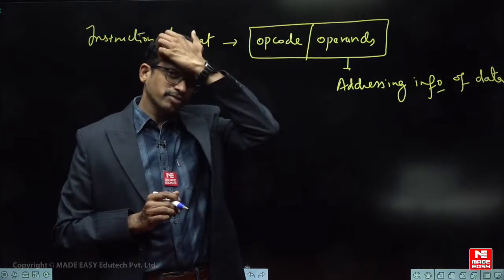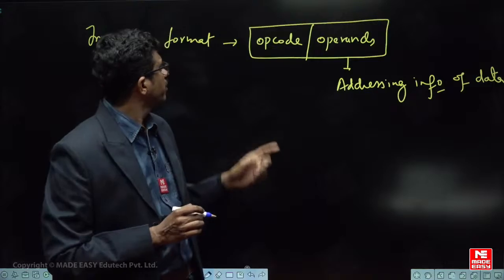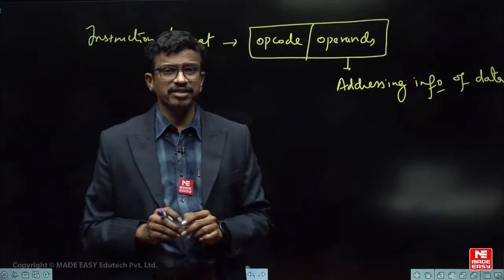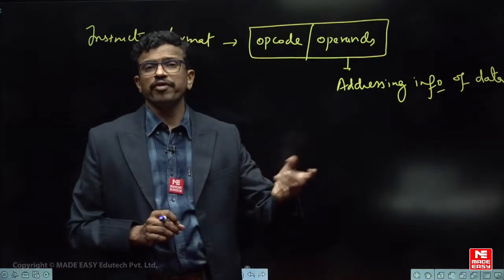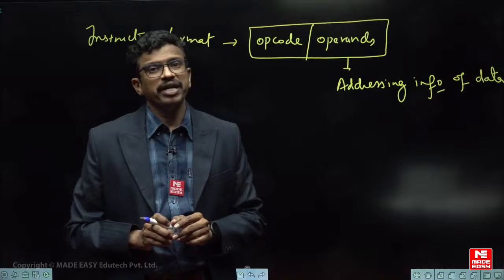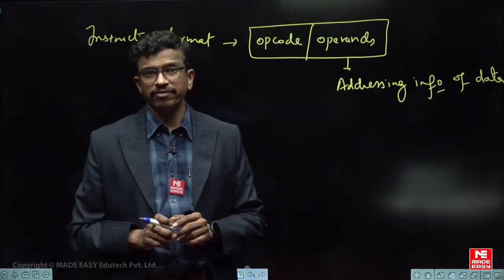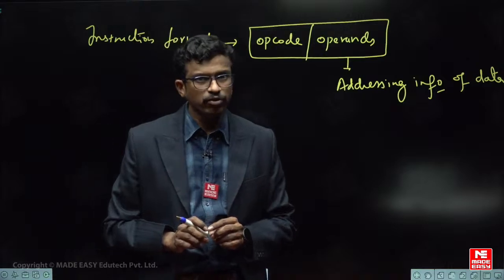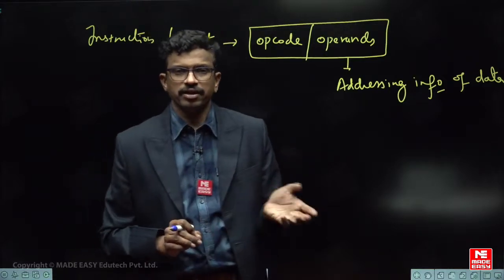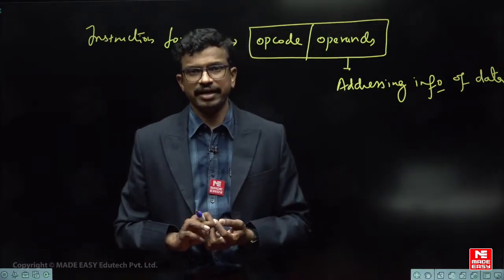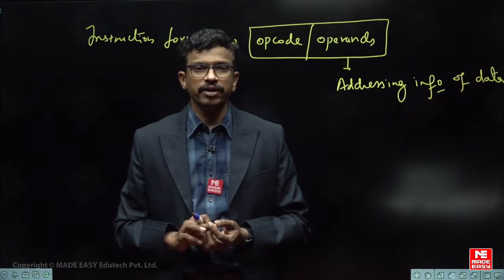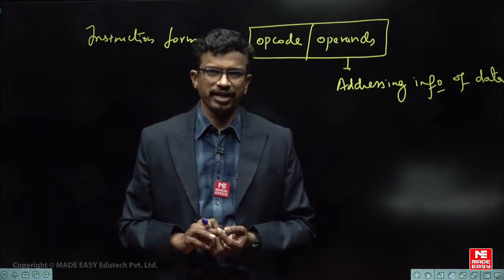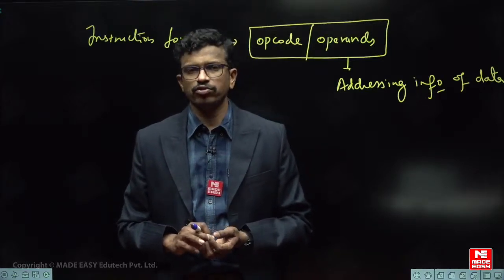In instructions, we shall now see some questions. Some instruction will be given and you are asked to find the addressing mode. You may have a question of finding the length of a program. Different types of questions are possible. I am going with the basic question, then we shall discuss the instruction set architecture, depending on the operand storage, how operands are stored.